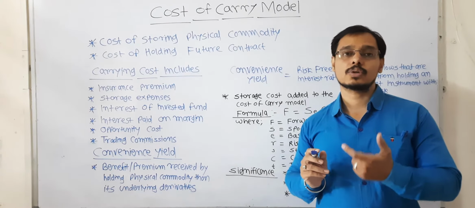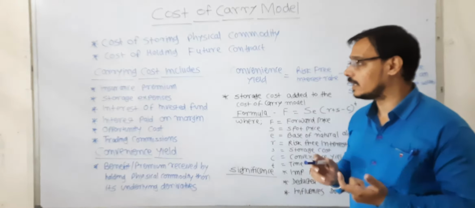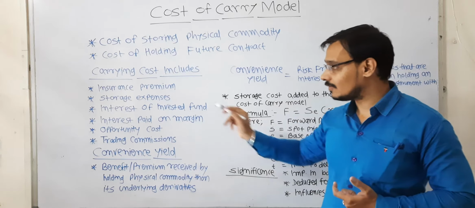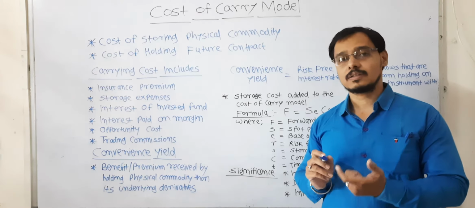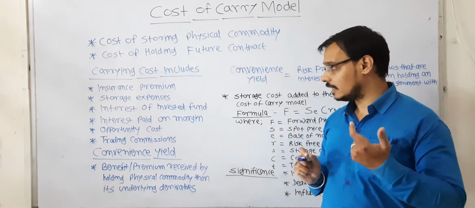So that insurance premium will also be considered in the carrying cost. The second one is the storage expenses. As we have discussed, the rent of the warehouse will also be included.